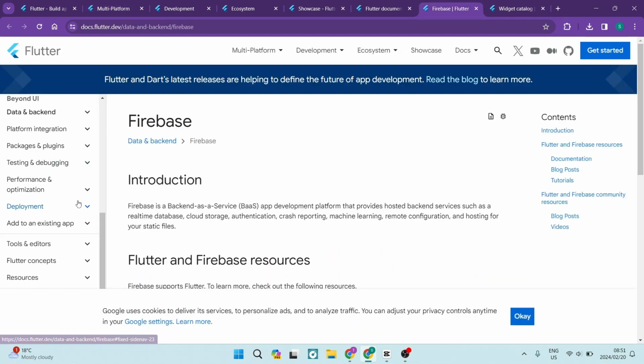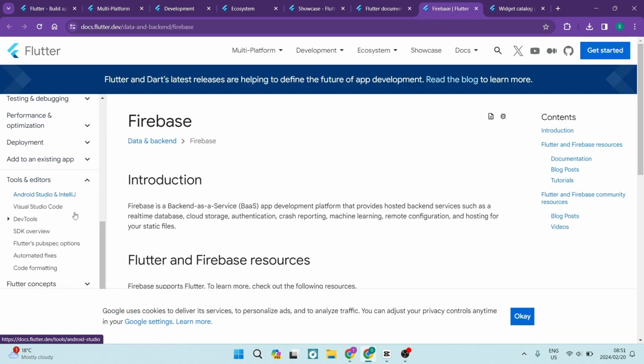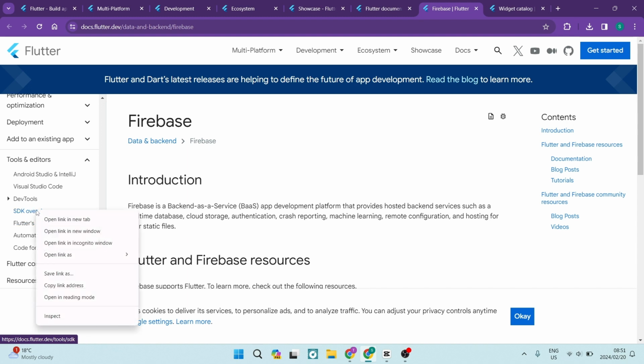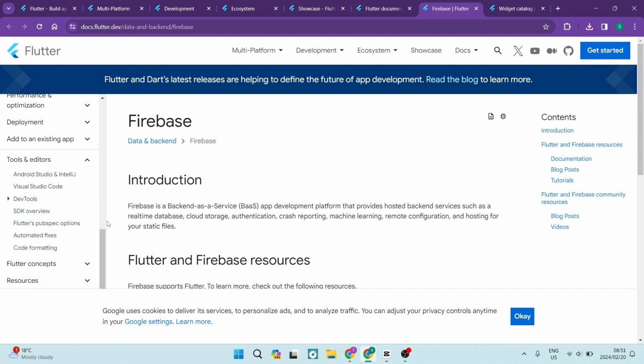Let's have a look at some of the tools and editors over here. Flutter has a great developer experience with a variety of tools and editors that support Flutter development. Some of them include Flutter SDK. The Flutter SDK is at the core of Flutter development. It contains the Flutter engine, the Dart compiler, the Flutter framework, and the command line tools that you need to create and run Flutter apps.